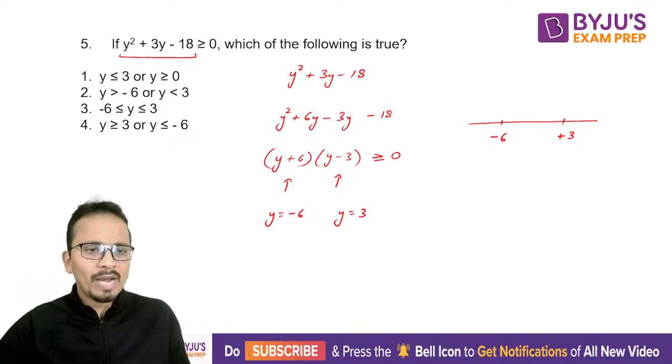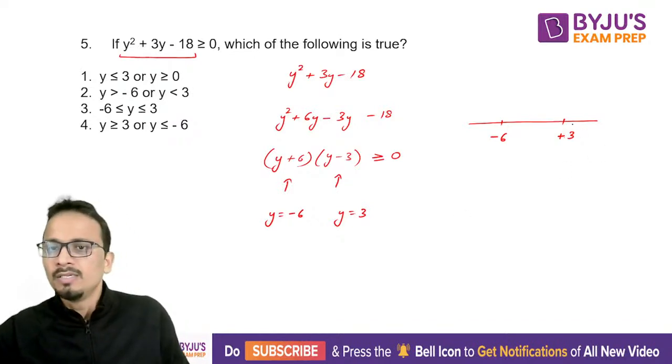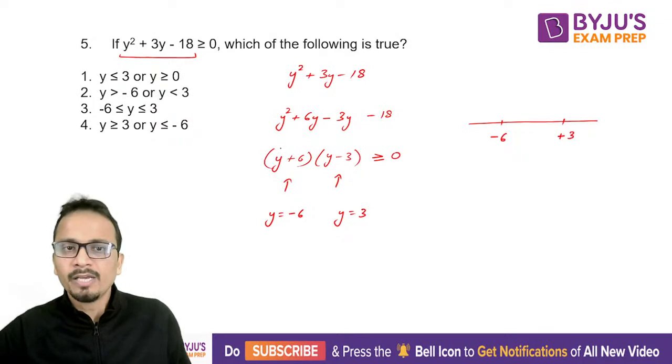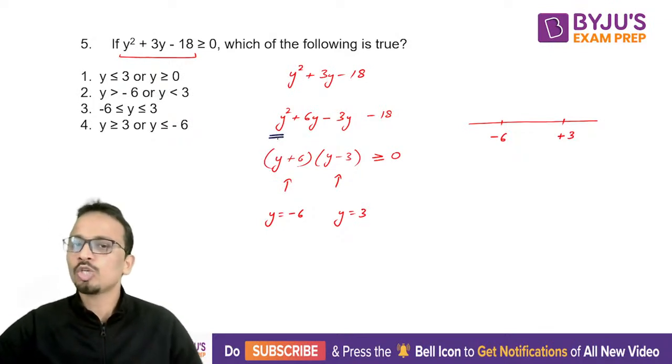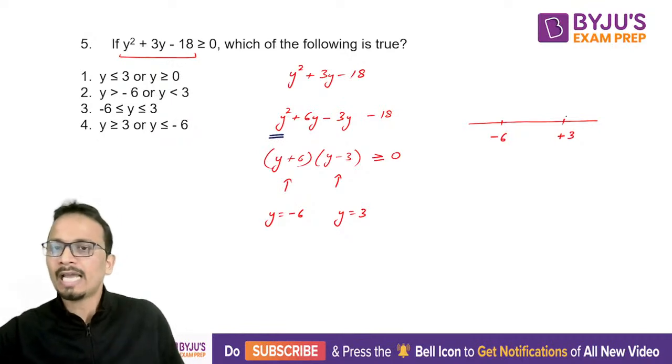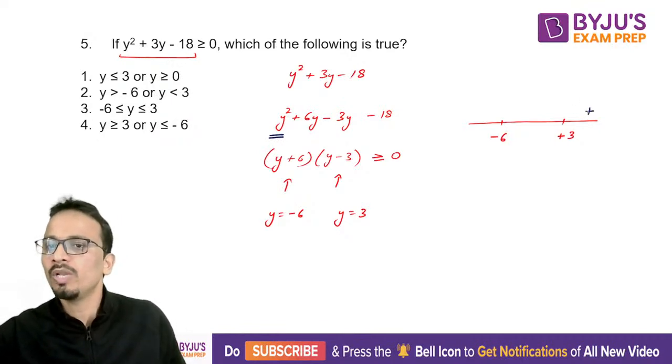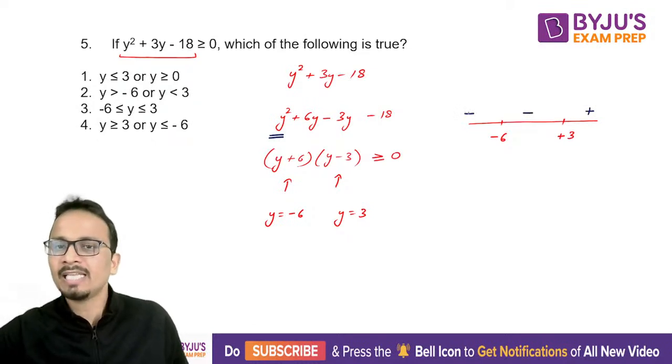Since the coefficient of y square was positive, the rightmost region will have a positive value, then negative and then positive. So we have alternate positive and negative.